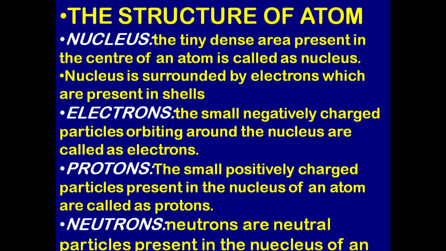Electrons. The small negatively charged particles orbiting around the nucleus are called electrons. Protons. The small positively charged particles present in the nucleus of an atom are called protons. Neutrons. Neutrons are neutral particles present in the nucleus of an atom.